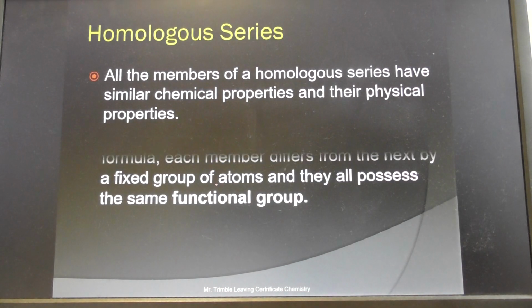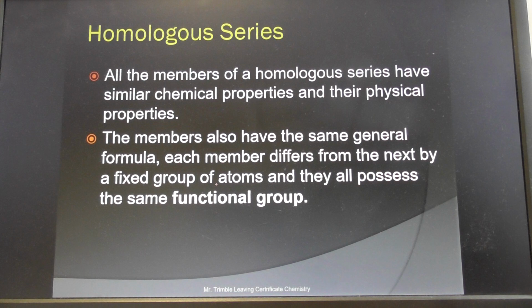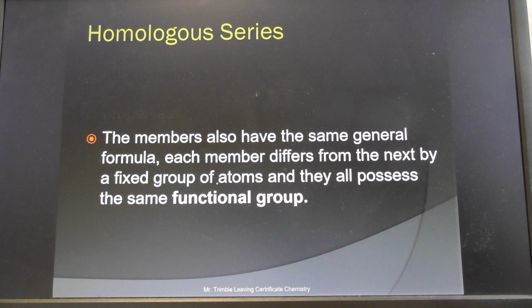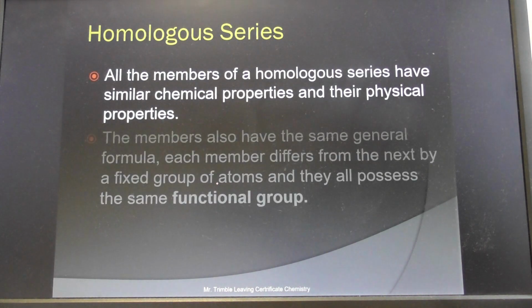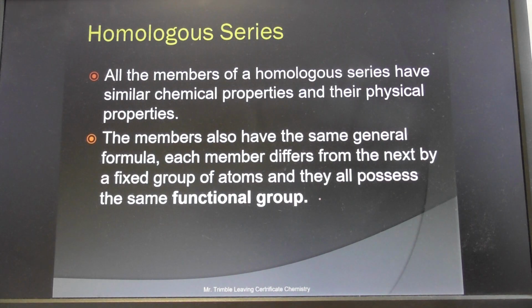So the homologous series adhere to some similar general formula, and they have similar chemical properties because they have what's known as the same functional group. Now this is an important word. The functional group of a family of organic compounds is essentially the part of the molecule that determines its chemistry, is dominant in determining the chemistry. So effectively, it's the thing that makes it distinct from other families.